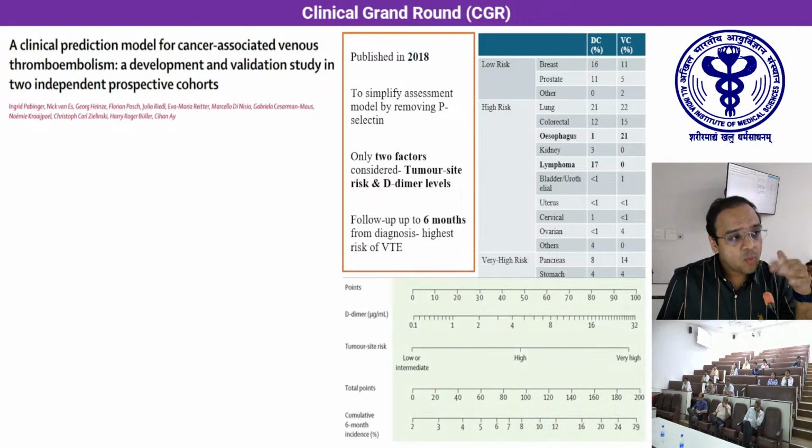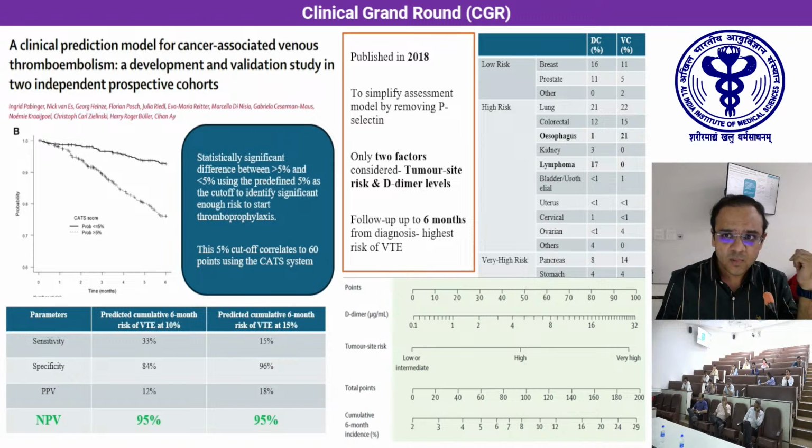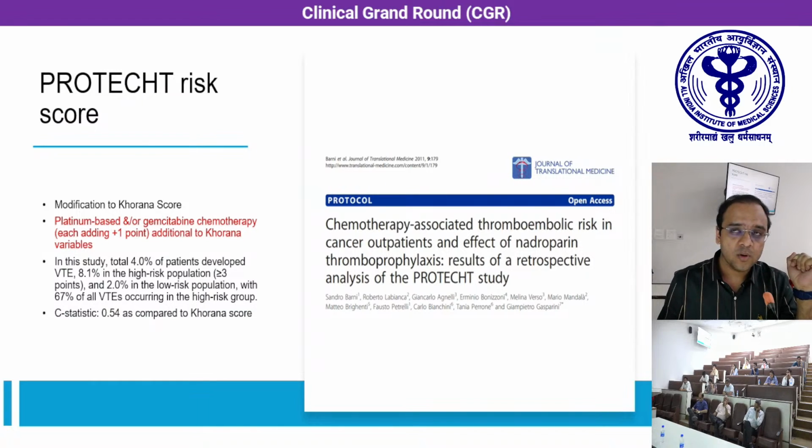They developed a nomogram, that is a continuous scoring system rather than a single time point. So you can identify these patients even at the start, before starting chemotherapy or any treatment modality, as well as once it is started. Instead of taking a cutoff, they saw that patients with a 5% or more risk of developing VT, versus those who had less than 5%, had a significant difference in developing VT, or in prediction by that score. So it was considered important.